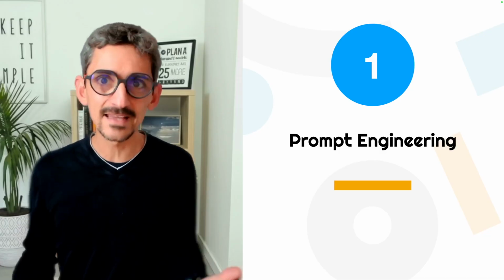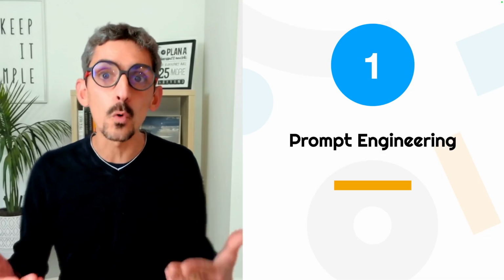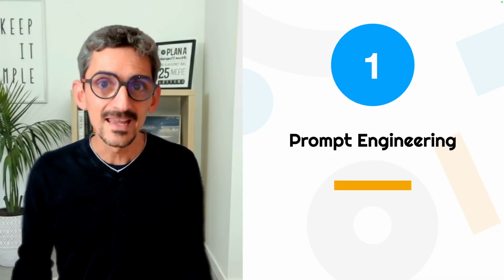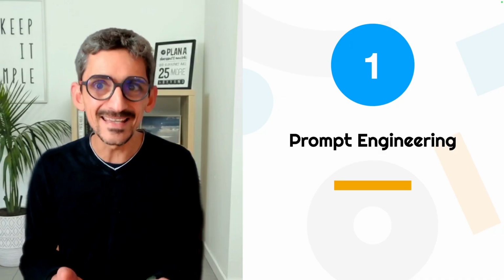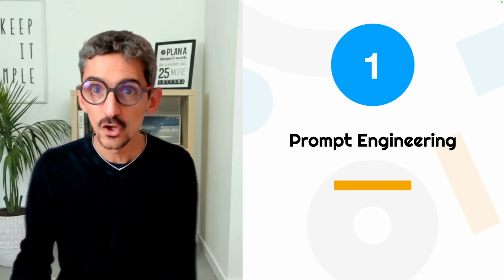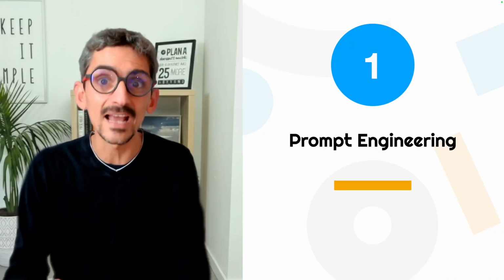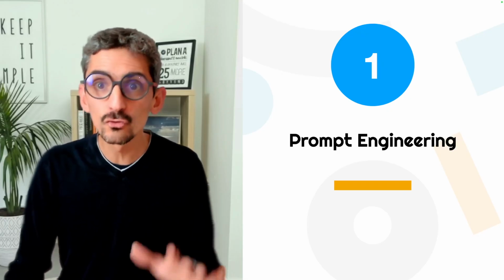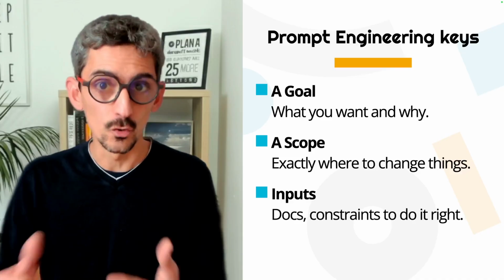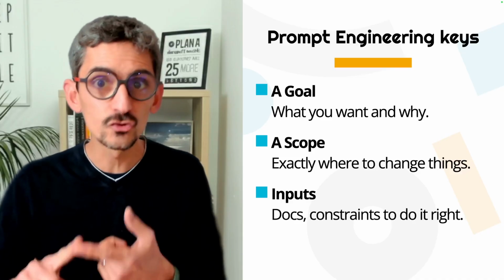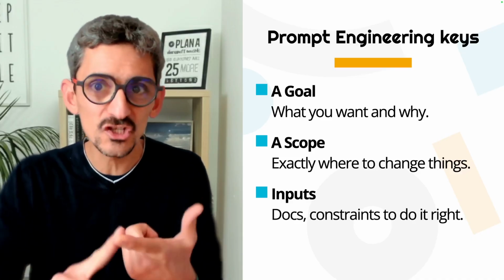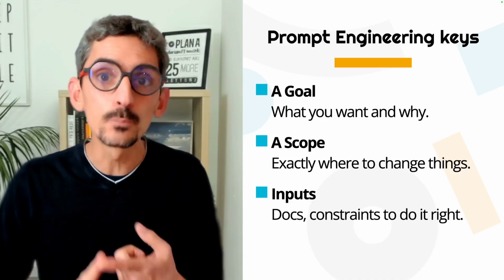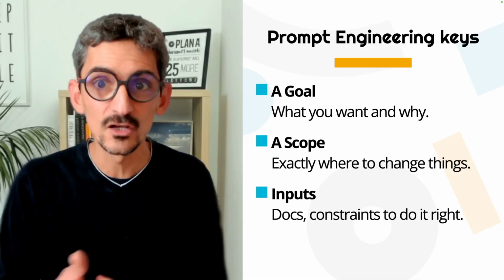You know, LLMs like OpenAI, Claude have limited working memories or tokens. If we want them to be effective, the key is to give them shortcuts to what is important to execute an action. So every prompt should remind the AI a goal, what you want and why, a scope, exactly where to change things, and provide inputs, docs, constraints to do it right.